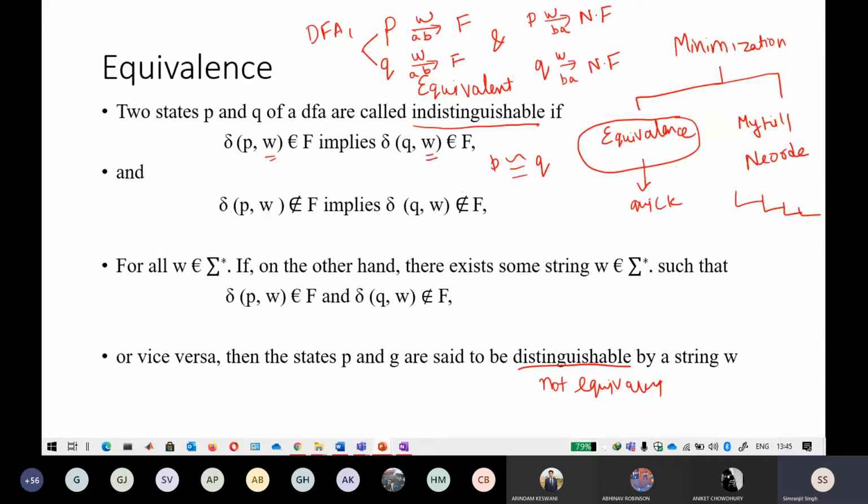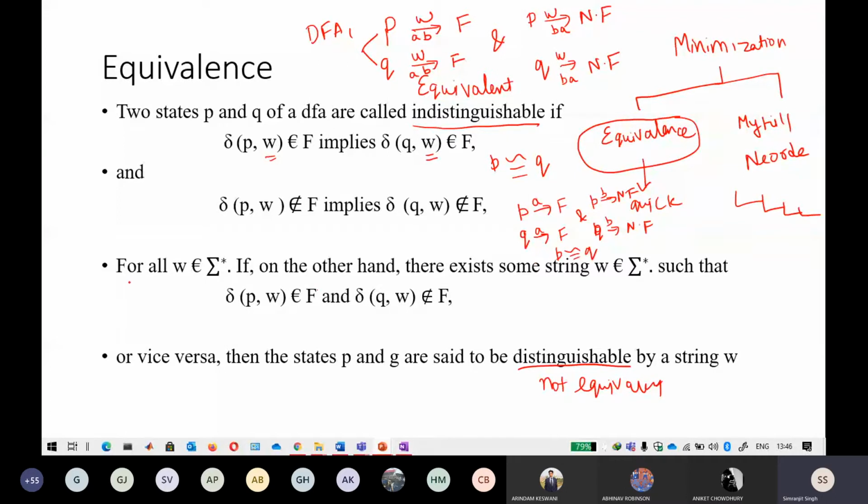Okay, so if you do not understand it, don't worry about it. I will solve the question, you will get it. Still, just keep one thing in mind: suppose this is a P state, this is a Q state. On getting an input of A, it is going towards the final state. On getting an input of A, it is going towards the final state. And on getting an input of B, this P is going towards the non-final state. On getting an input of B here, it is also going towards the non-final state. So I can call P and Q equivalent to each other.